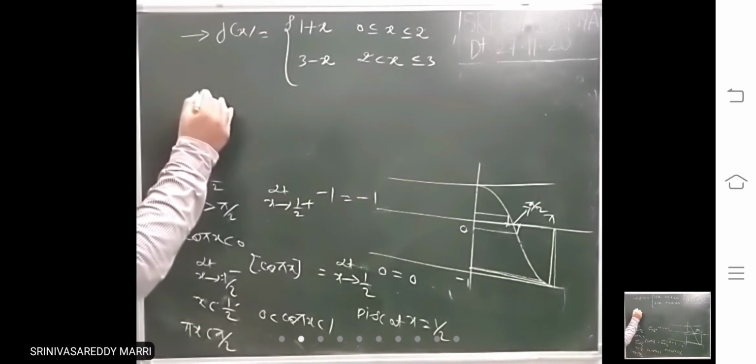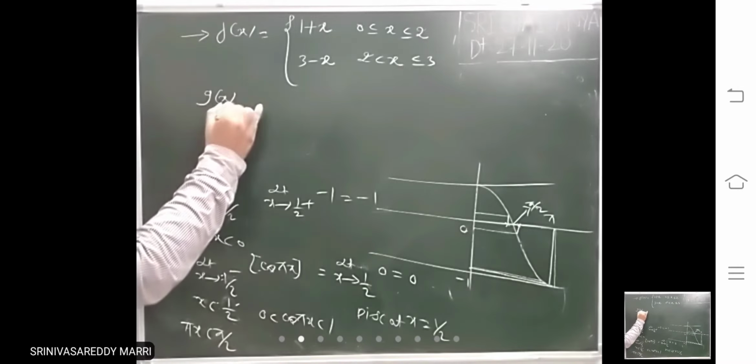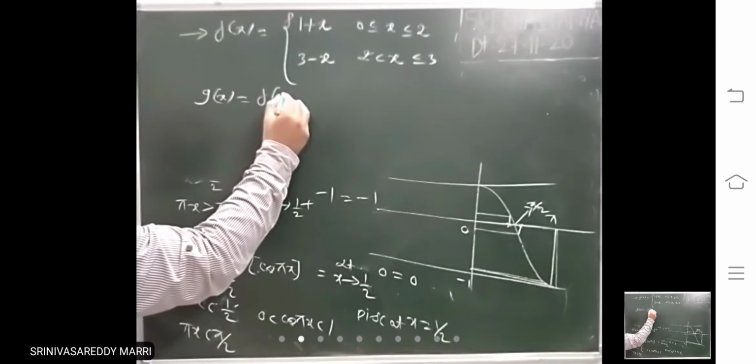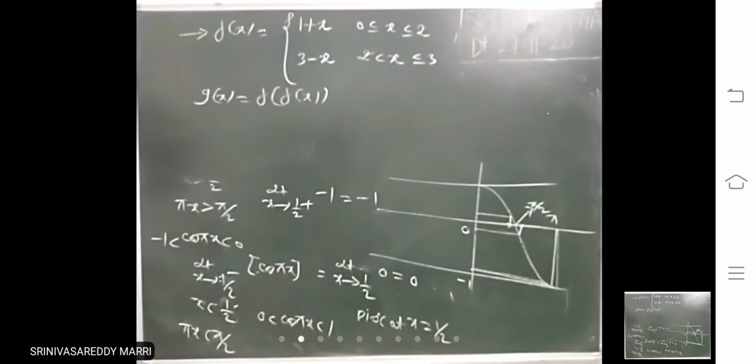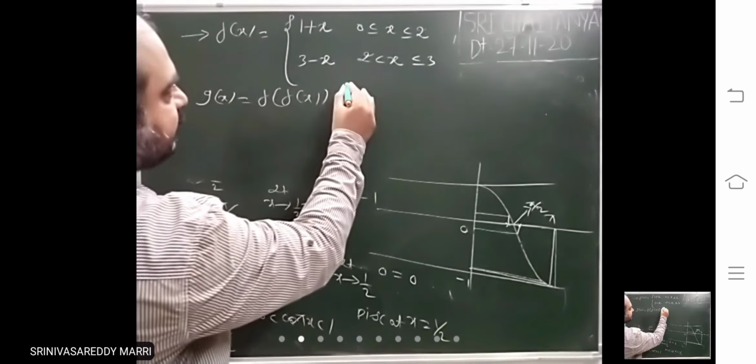Defined like this. And another function is given, g of x equal to f of f of x. Composite function.